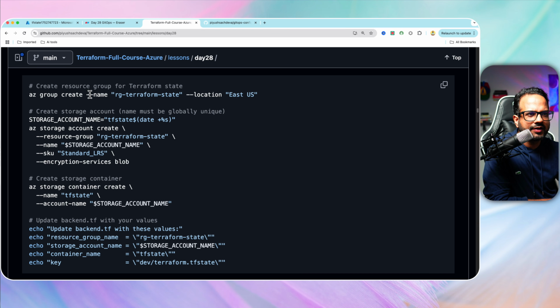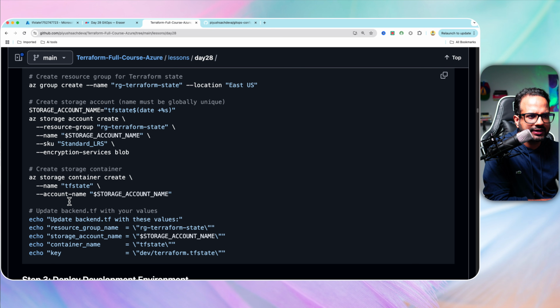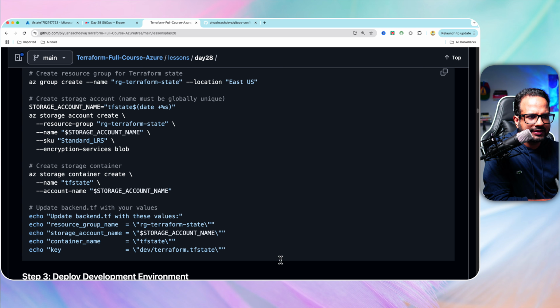Okay, so we have resource group creation over here. Then inside that we created a storage container, and then it has a key for the TF state, dev state. Resource group name is the same across all the commands.